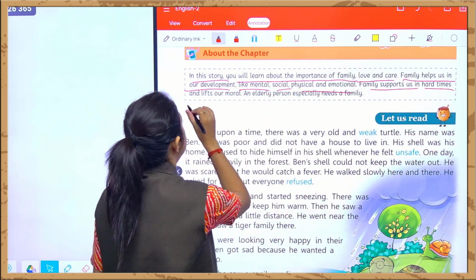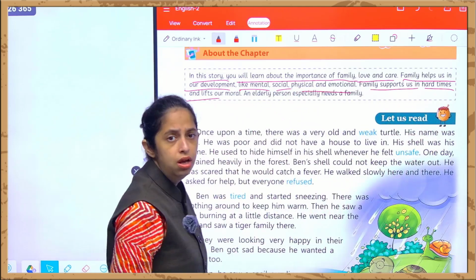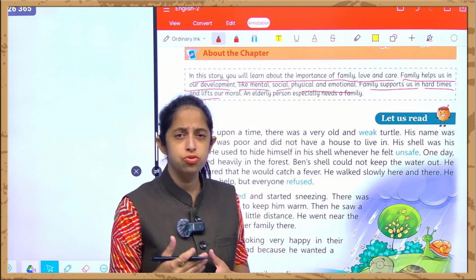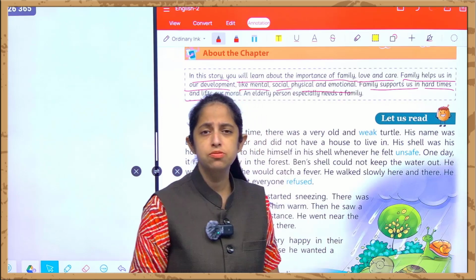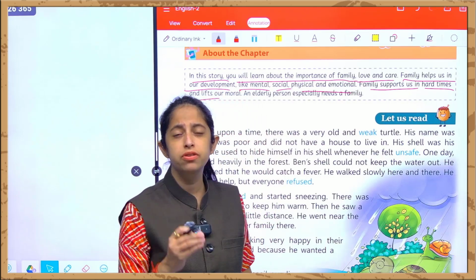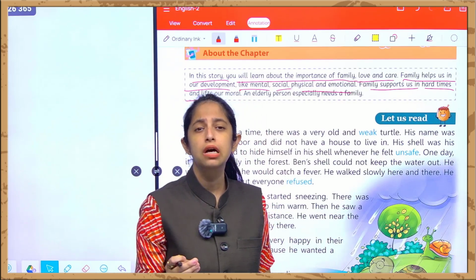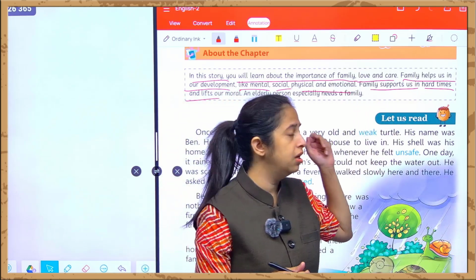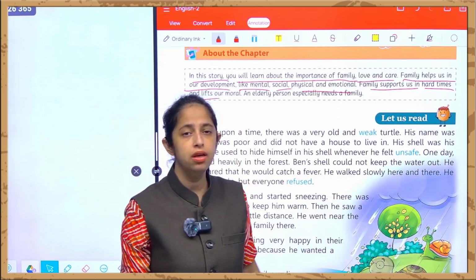Family supports us in the hard times and lifts our morale, means हमारे अंदर की जितनी भी problems होती हैं, हमको उन चीजों के लिए हमारे hard times में, during our bad times, this is the most important thing that helps in the development of our personality, our family, who helps us during the hard times.